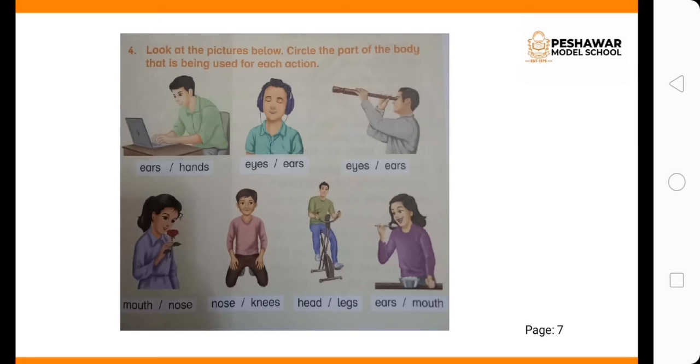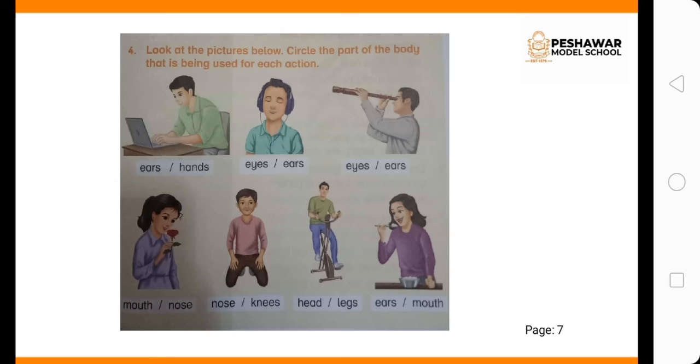Now, question number 4 is look at the pictures below. Circle the part of the body that is being used for each action. You can easily see that they all are doing something. Say, in the first picture you can see that he is using a laptop. So he is using his hands to type something. So hands is the correct answer.